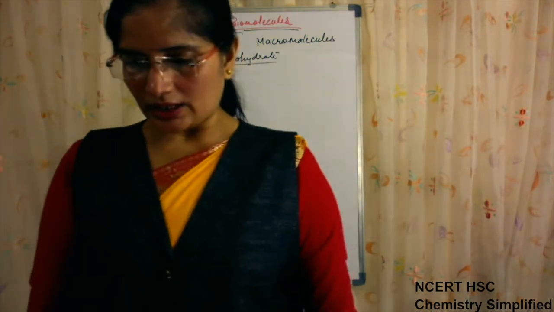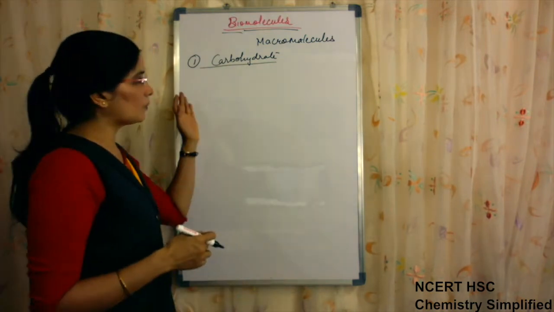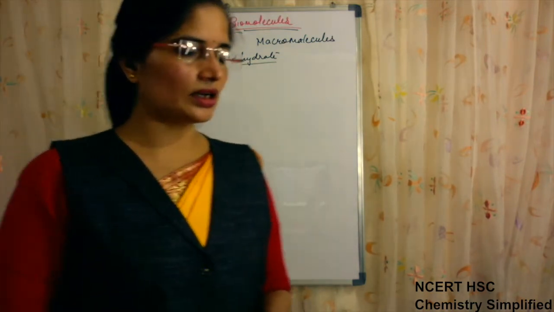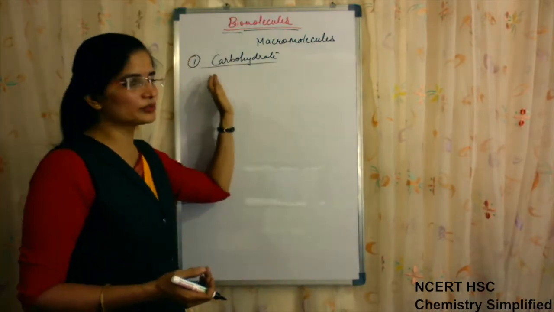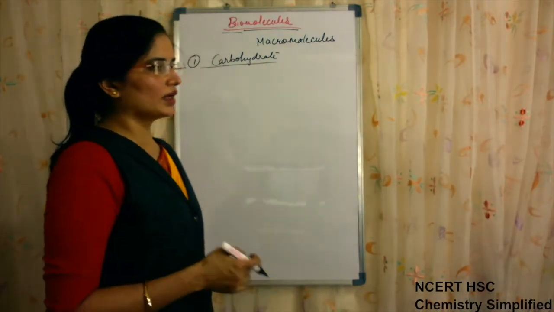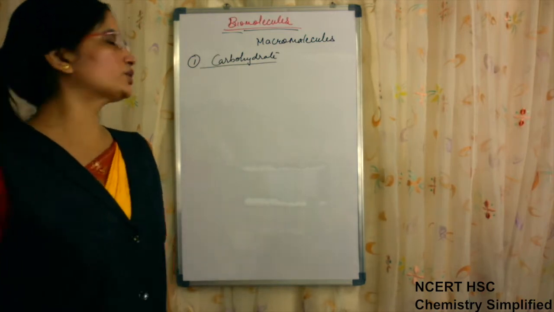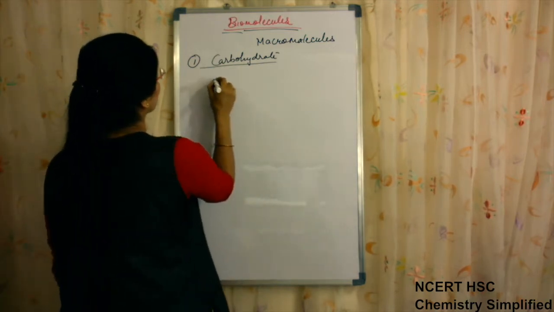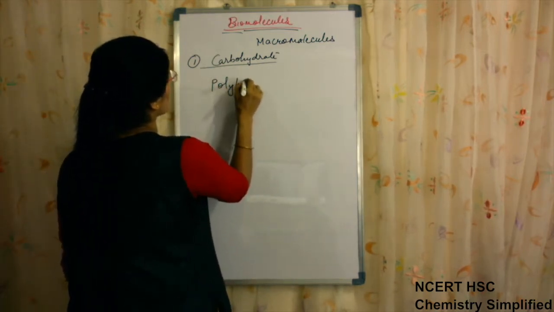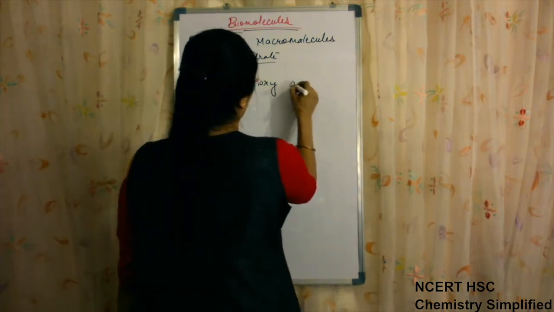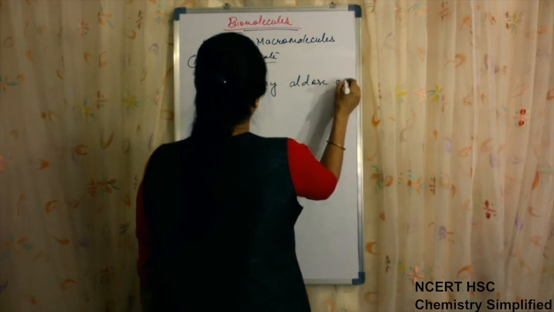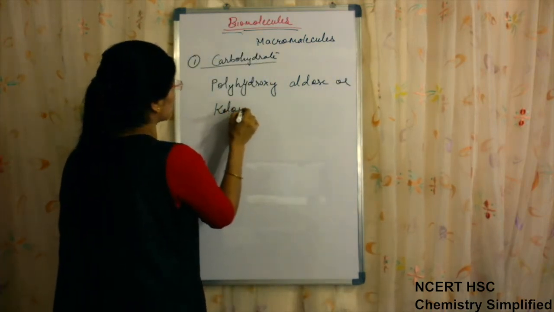What are carbohydrates? In terms of a food component, these are the substances which provide energy. In terms of their structure, these are polyhydroxy aldehydes or ketones.